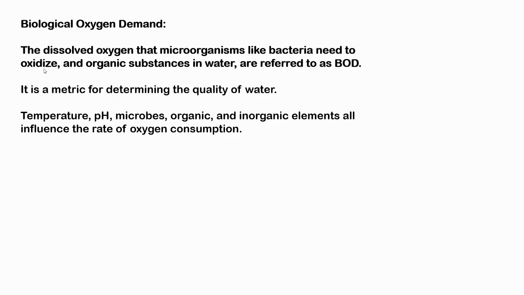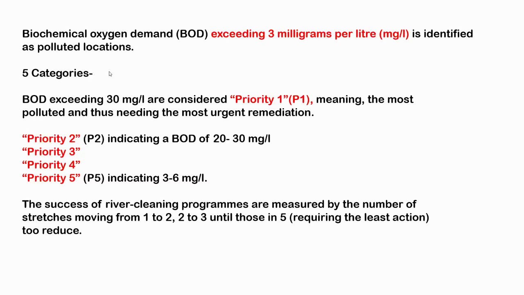It is very simple: the lower the oxygen that is required by the microorganisms, the less polluted the body is, and the more oxygen that is required by the microorganisms, the more polluted the body is. That is why it becomes a metric for determining the quality of water. Temperature, pH, microbes, organic and inorganic elements all influence this rate of oxygen consumption. That is why the measurers measure the rate of biological oxygen demand of the water sample, and through that we can understand how polluted the water body is. So let's get deep into this and understand how these areas are defined.